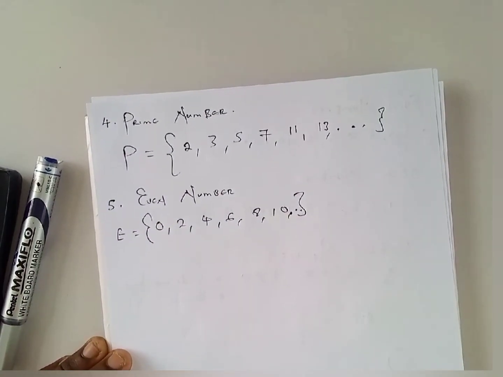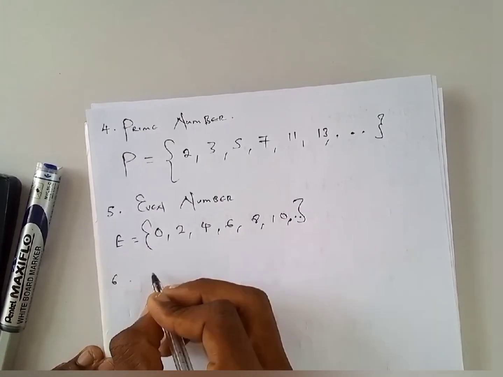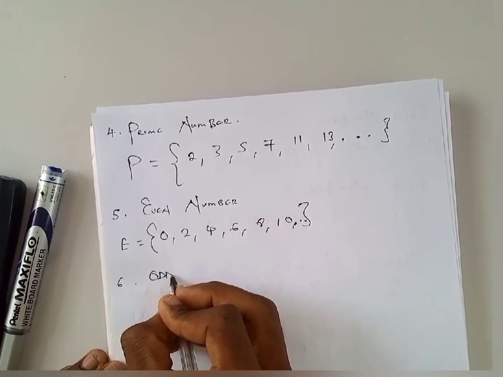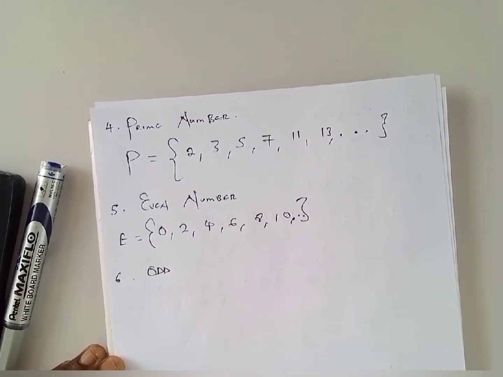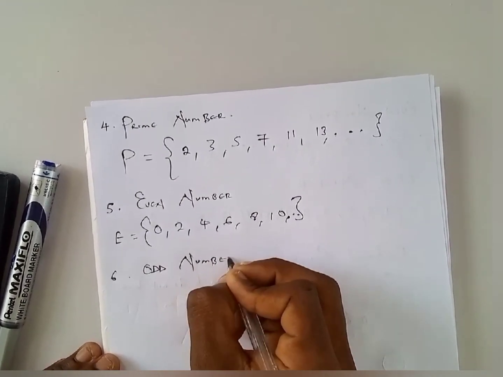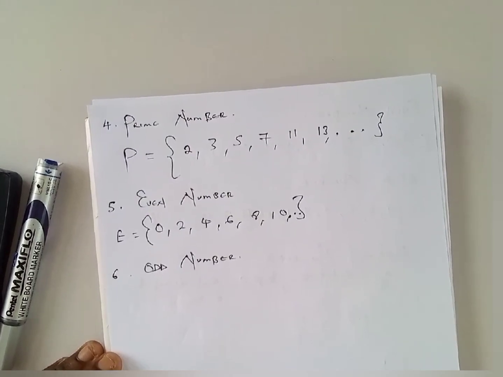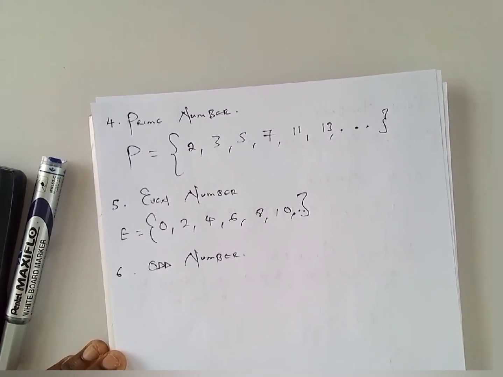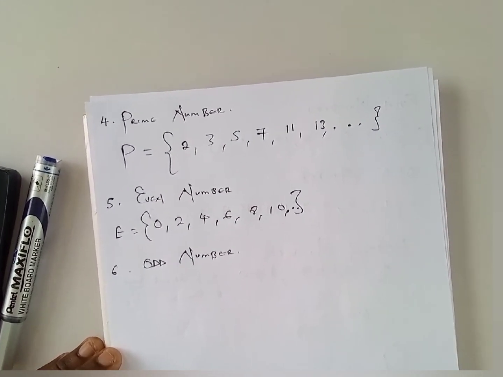Then the other class of numbers is going to be odd numbers. I find this word a little bit funny because odd means something eccentric, something weird. But we are dealing with numbers. So let me just say weird numbers, right? Eccentric numbers. So odd numbers are simply going to be integers which are not multiples of 2.